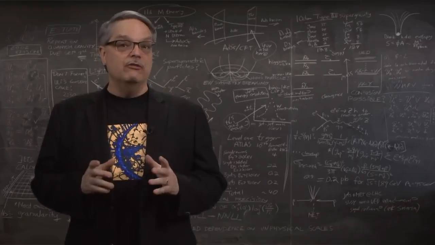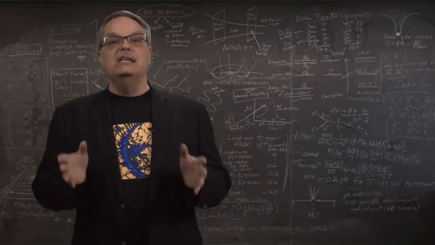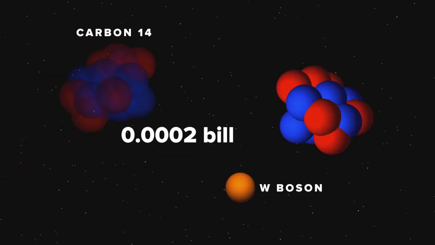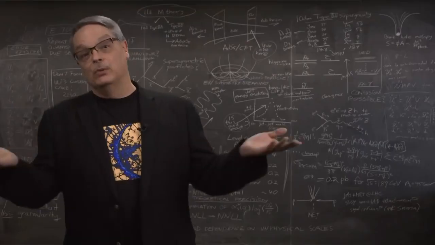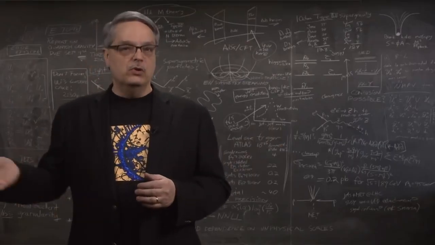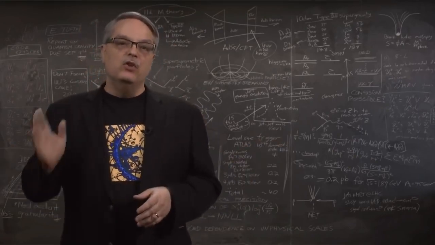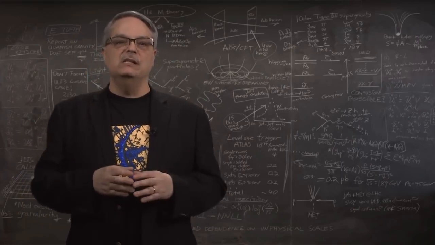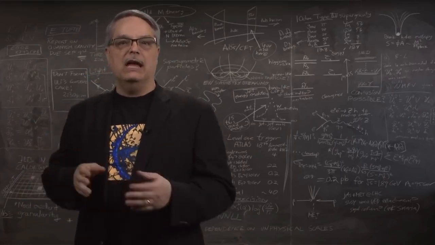But in the world of nuclear physics, which is much lower energy than the world of the top quark, the decay involves only something like 0.0002 billion electron volts of energy, which means that it won't happen until a W particle is created with an outrageously unlikely mass. When that happens, then that form of nuclear decay can proceed. So that's the basic idea. The weak force is weak in radioactive decay because it can't happen until a very rare W particle happens.